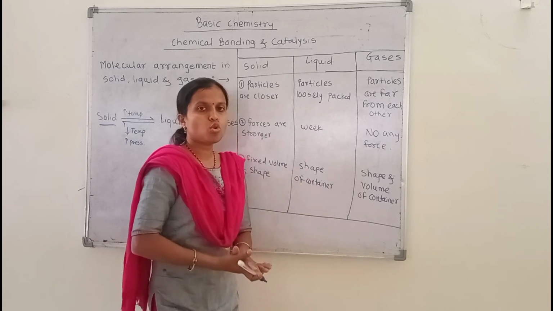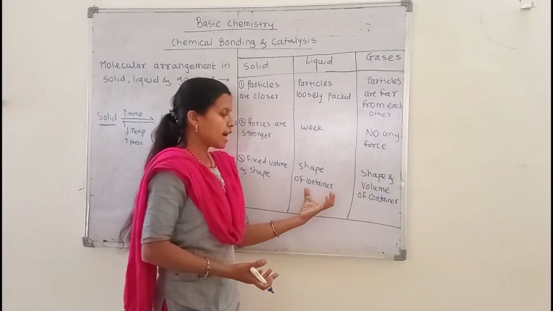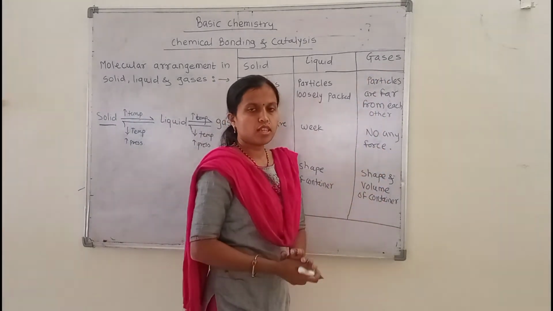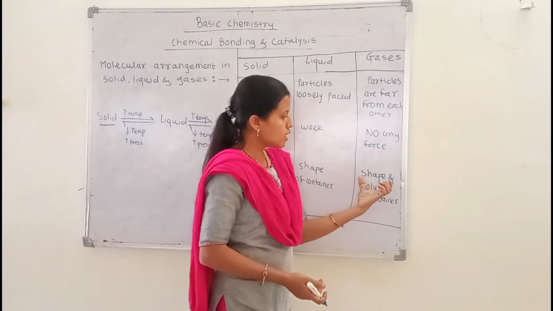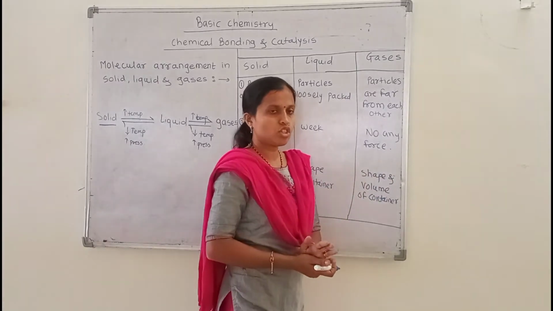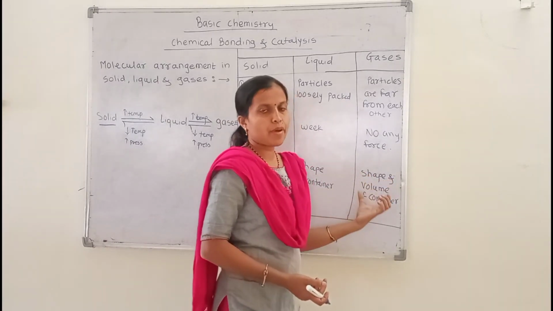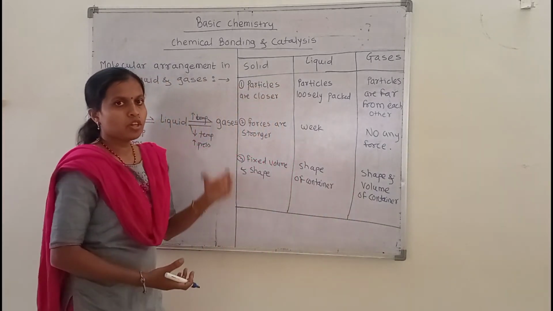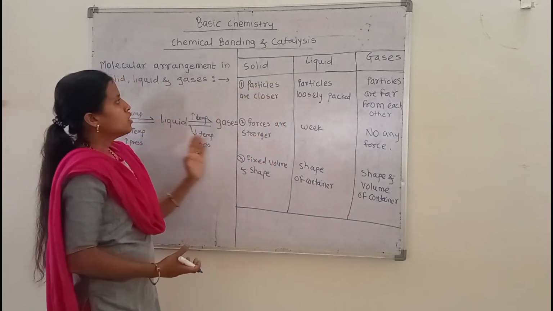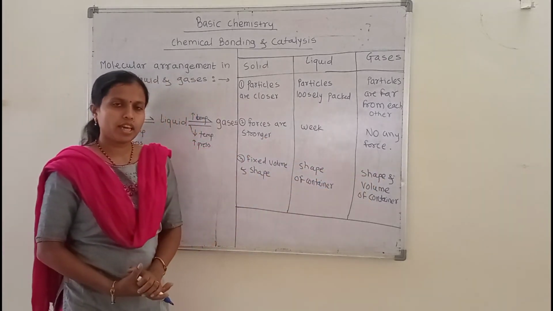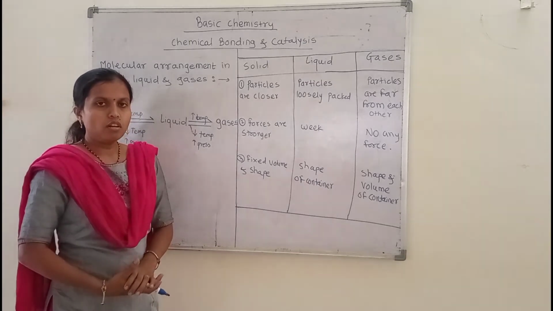The same condition holds for gaseous substances, which also do not have their own shape; they acquire the shape and volume of the container in which they are stored. So this is the comparison of the solid, liquid and gaseous states of substances.